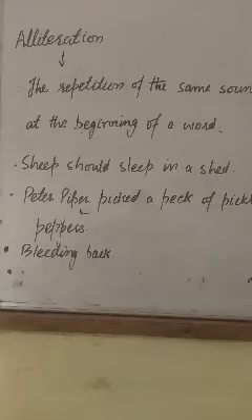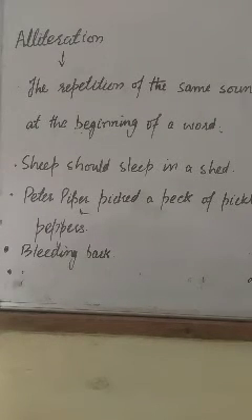Okay, but you have to keep in mind that there is a difference between alliteration and rhyming words. You know what is an alliteration, and rhyming words are the words which have the same sound repeating at the end of a word.